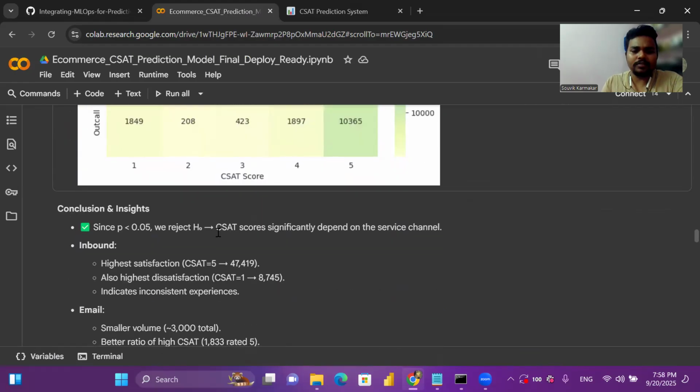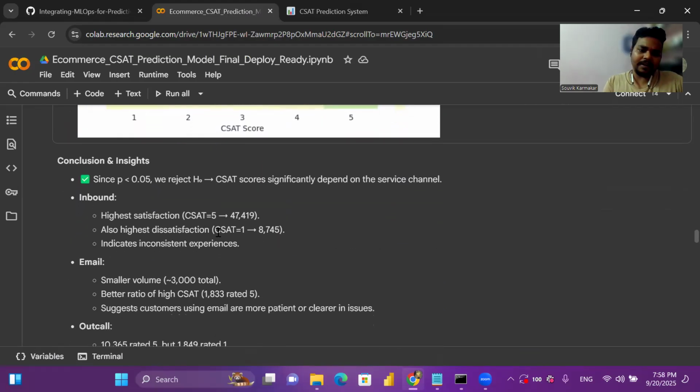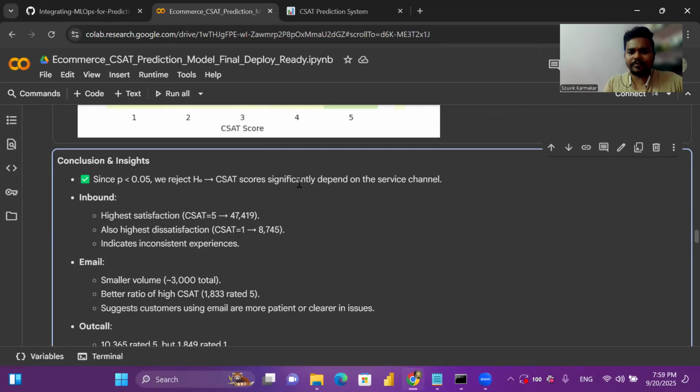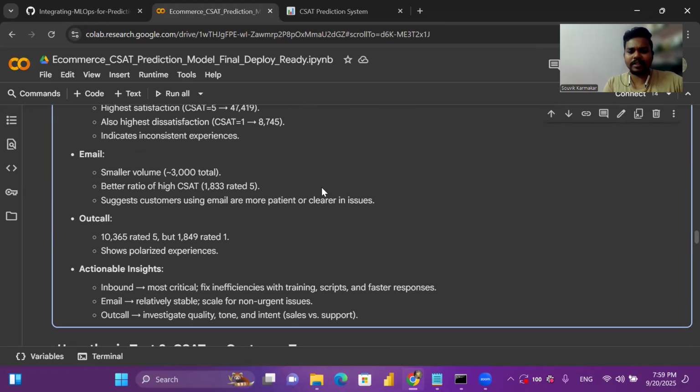You can see I have added the conclusion also. Since the p-value is less than 0.05, we have rejected the null hypothesis, so the CSAT score significantly depends on the service channel.